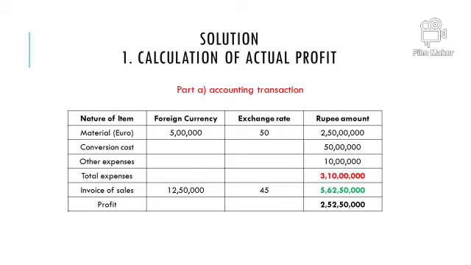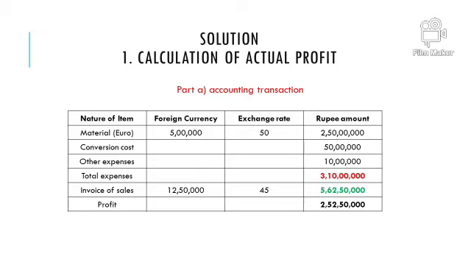The calculation starts like this. First we purchase raw material, and we purchase this raw material from Euroland. So 5 lakh euro, and on that day, supposing we make payment on the day itself, the rate comes to 50. So the cost of raw material comes to 2 crore 50 lakh. Plus we also incur 50 lakh rupees of conversion, that is, the making or production cost. And the other selling expense given was 10 lakh. So the total expense of making this product is 3 crore 10 lakh.